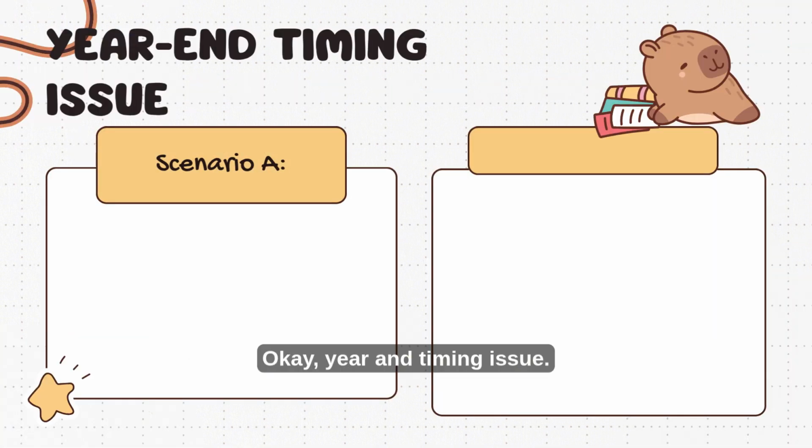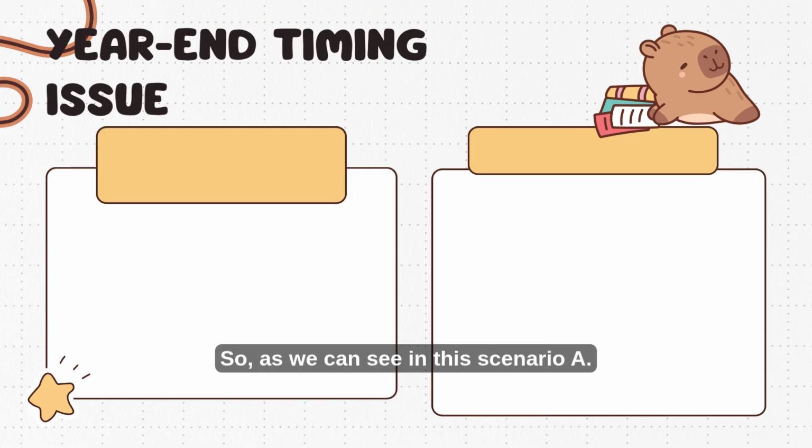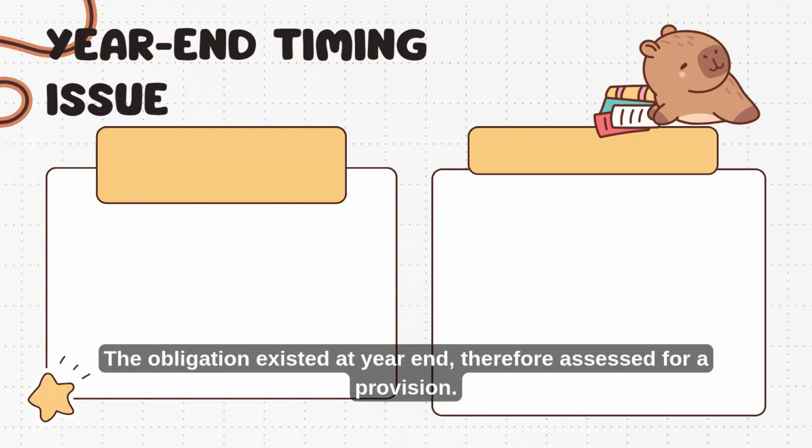Okay, year-end timing issue. As we can see in scenario A, timing can change the answer completely. Assume the reporting date is 31 December. An accident occurs on the 20th December. The event happened before year-end. The obligation existed at year-end, therefore assess for a provision.